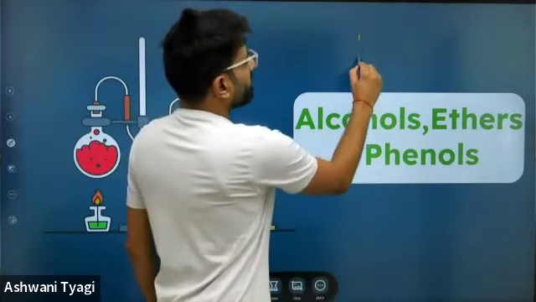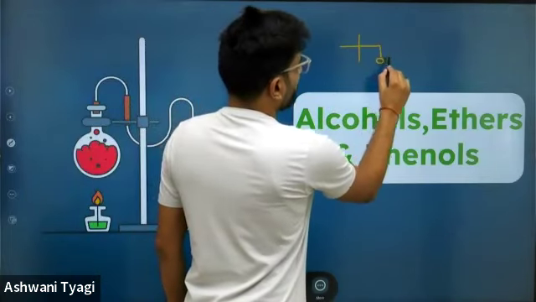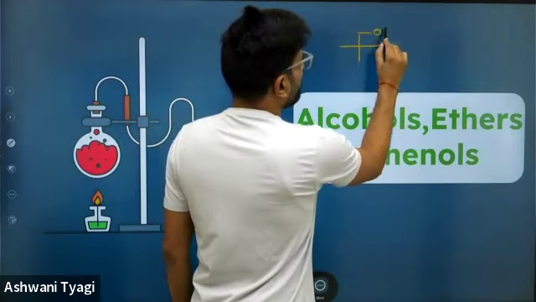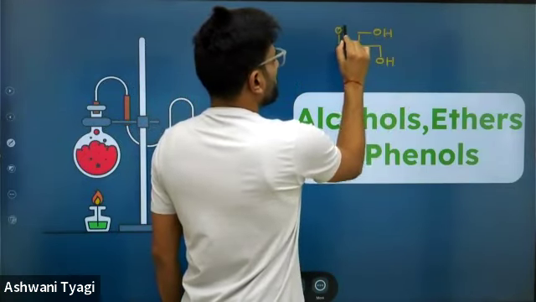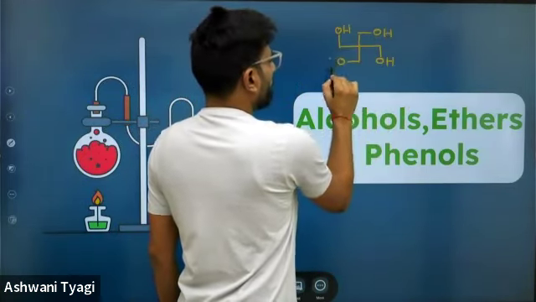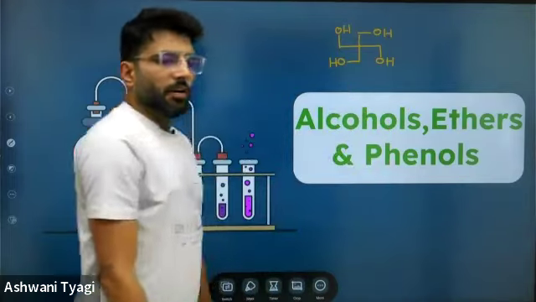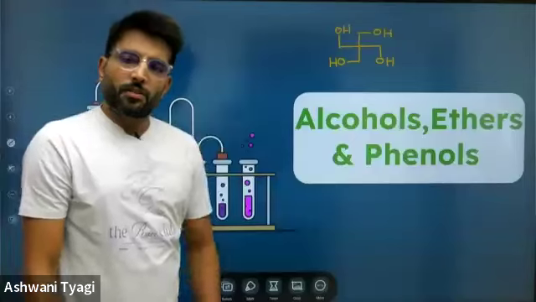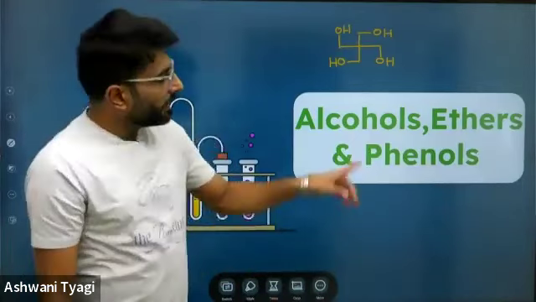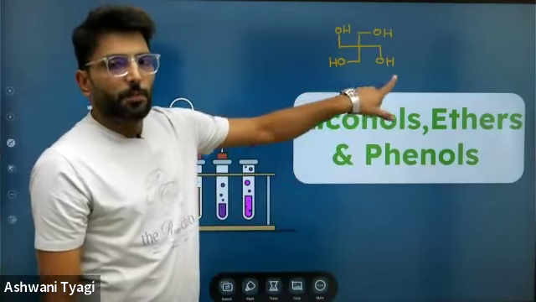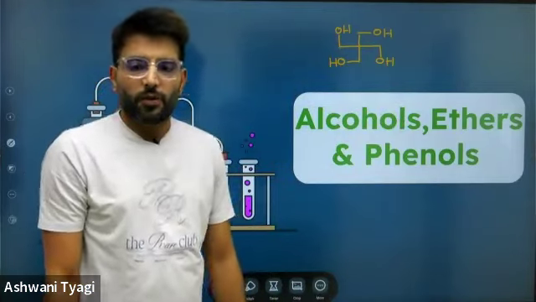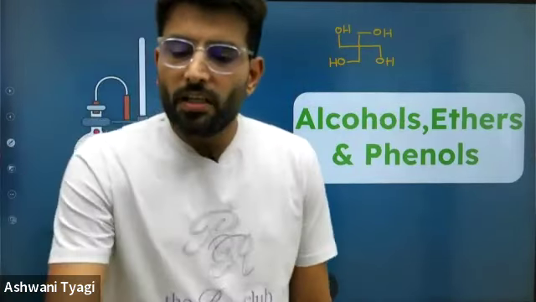So alcohols, ethers, and phenols. I asked one question before starting: let me know the IUPAC name of the compound. Any of the students through your coordinator, sir, can answer. I will start from the beginning. No problem.